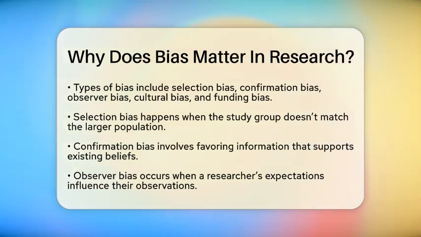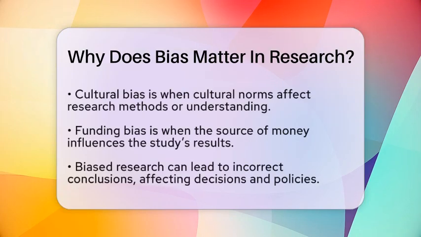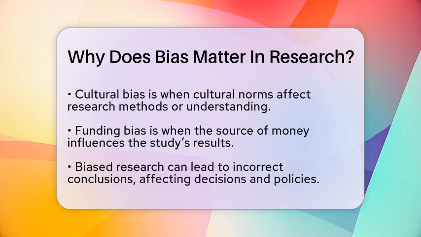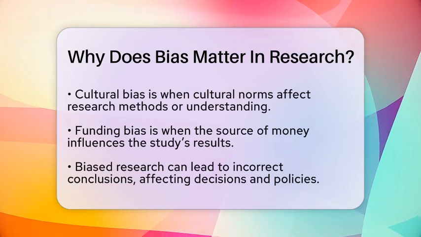Observer bias occurs when a researcher's expectations influence how they see or record what happens. Cultural bias is when cultural norms affect how the research is done or understood. Funding bias is when the source of money for a study influences what the results show, often to favor the sponsor. Why does all this matter?